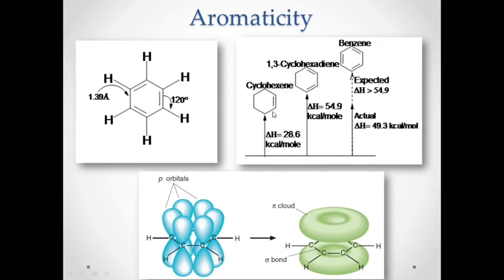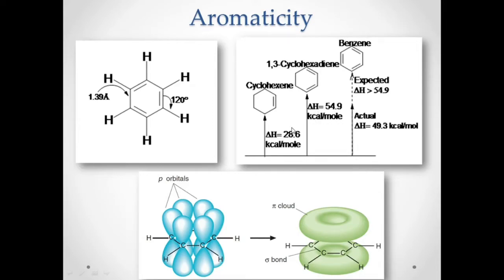Remember, if you have cyclohexene, this is experimentally determined for the delta H of an alkene. If you have cyclohexene, the delta H is 28.6, but this is actually a heat of hydrogenation of a cycloalkene. So the heat of hydrogenation of cyclohexene, which contains only one carbon to carbon double bond, is 28.6 kilocalories per mole. However, if you put in another double bond, so that it becomes two double bonds, as in cyclohexadiene, the heat of hydrogenation increases.